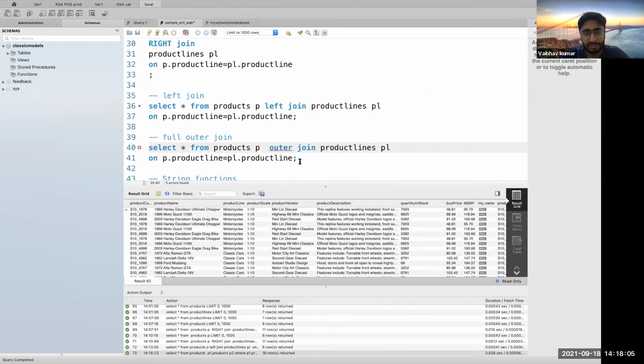There could be syntax variation. In some DBs I write full outer join, and some DBs have things like outer join. The syntax varies across different DBs. So I think it is a full outer join here.